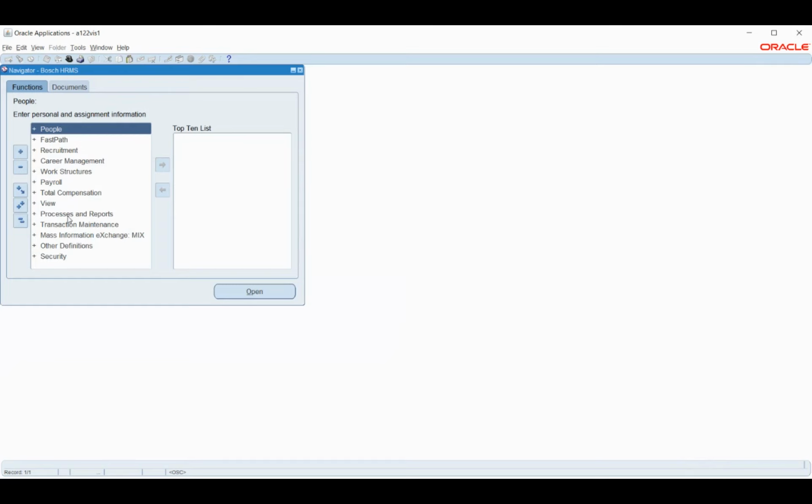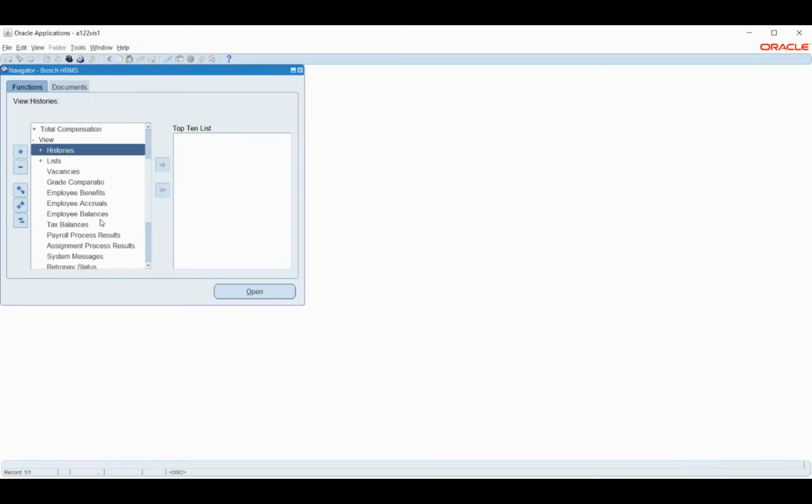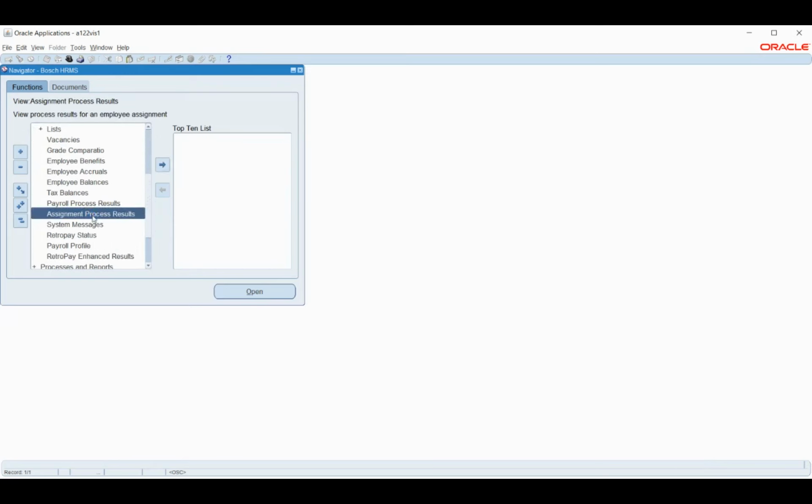Okay. So now we ran the payroll process. That is the first step. Now we will see how we can see those results. Under view, we have two options. One is that I can select assignment process results or I can select payroll process results.